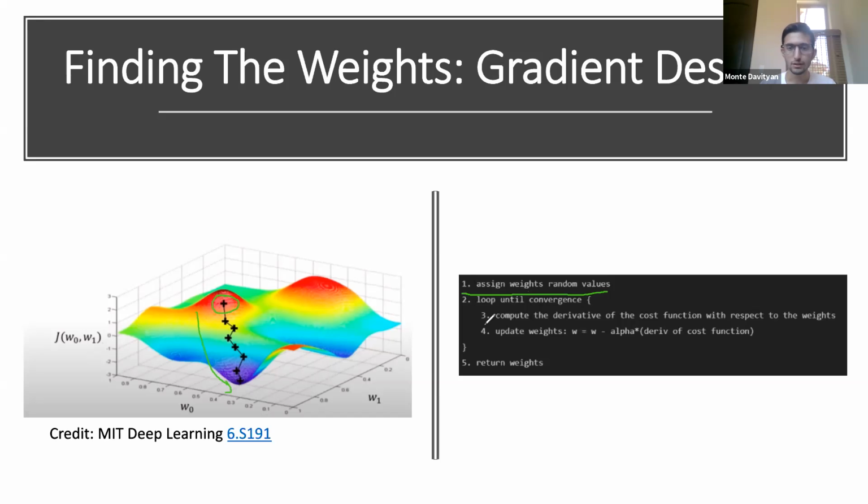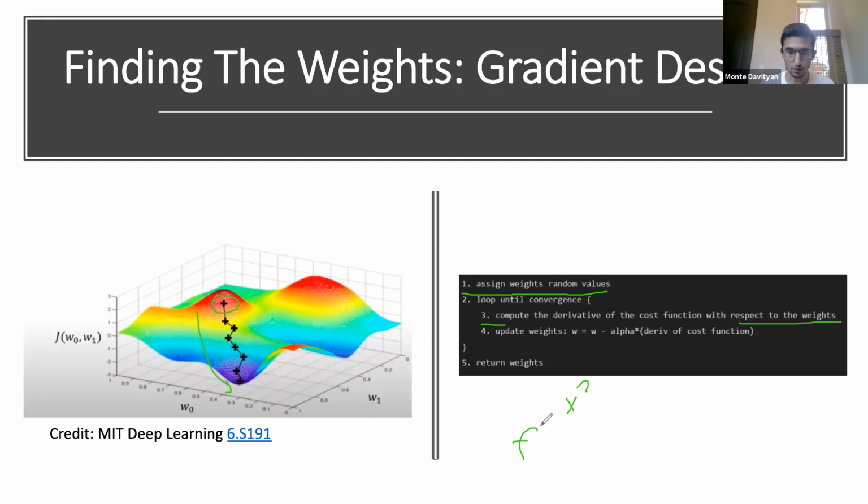Step 3 is we compute the derivative of our error function, or our cost function, with respect to our weights. You remember from Calc 1, let's say we have the function x squared. We want to minimize this function. So we take the derivative of x squared and we get 2x. We can set that equal to 0. So let me write this actually. We have x squared. We want to minimize this function.